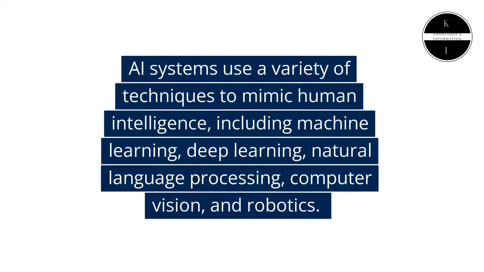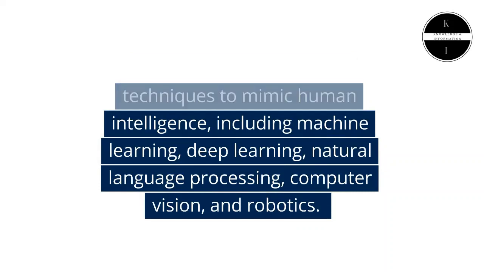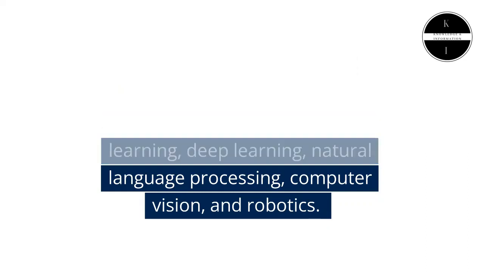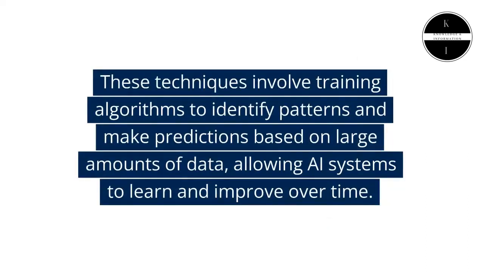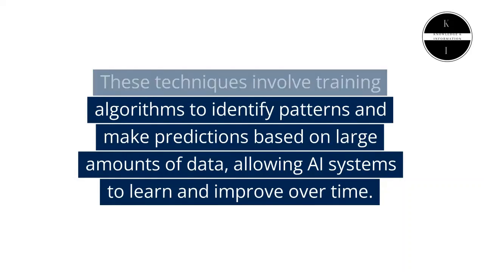AI systems use a variety of techniques to mimic human intelligence, including machine learning, deep learning, natural language processing, computer vision, and robotics. These techniques involve training algorithms to identify patterns and make predictions based on large amounts of data, allowing AI systems to learn and improve over time.